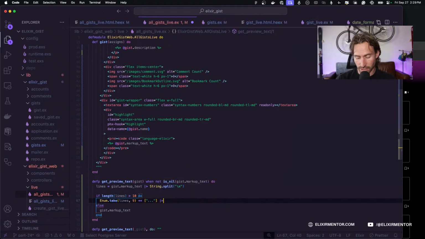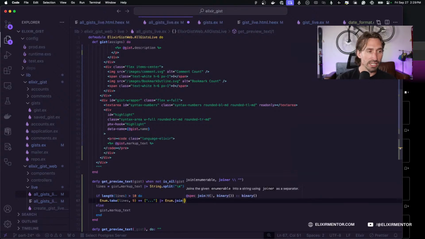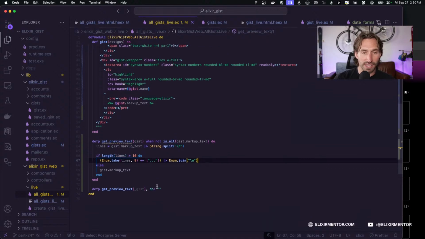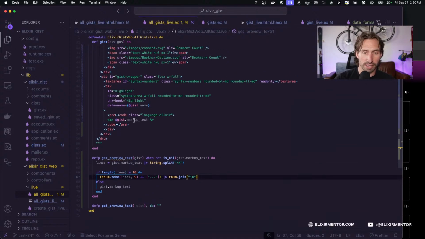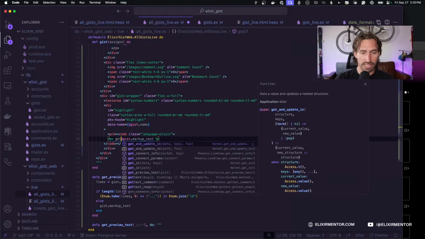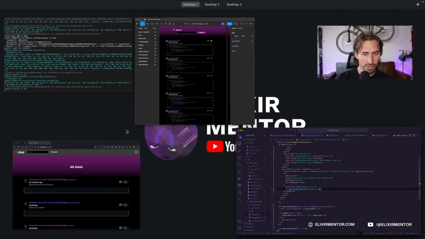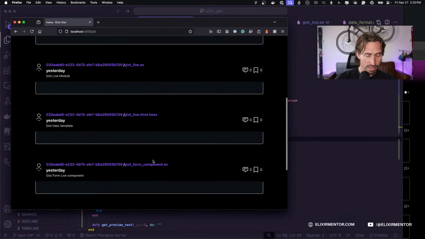And then we're going to pipe into this, and now we can just say Enum.join, and we want to join it at our \n, our new line character. So now if we save this, we can call this from our markup here. So if we say get preview text, and then we pass in our markup, save it, and now hopefully, fingers crossed, this didn't work.